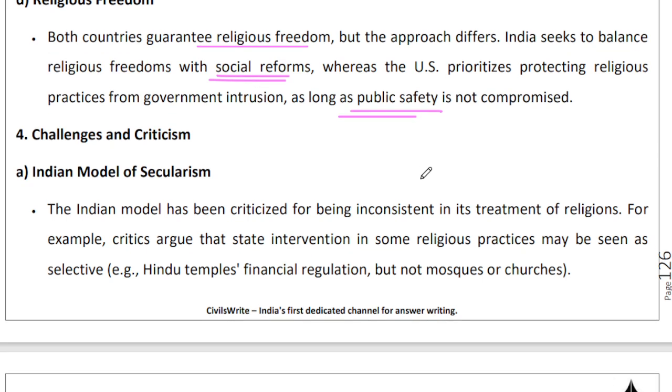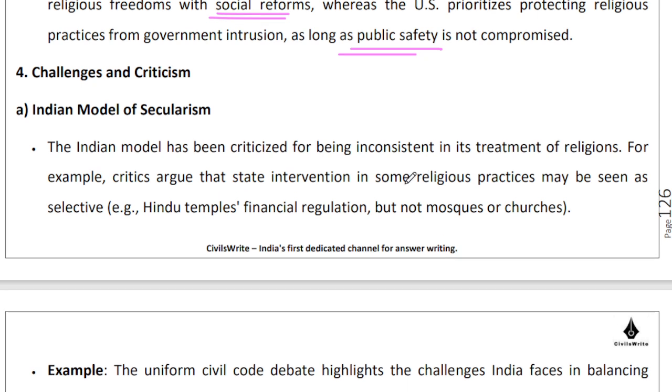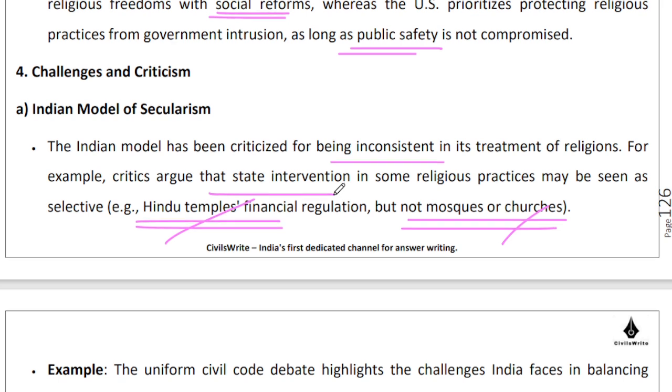There are challenges and criticisms there. There are challenges and criticisms here. Like I mentioned to you, Hindu temples' financial regulations are really tight, but when it comes to mosques and churches, the regulation of finances is not so tight. So there is inconsistency over here, so that the state intervention is about pick and choose. You are intervening where you could intervene. You are not intervening where you don't want to intervene.